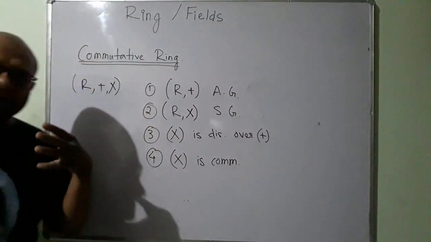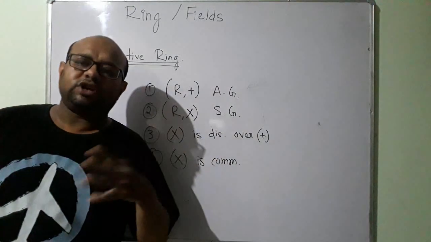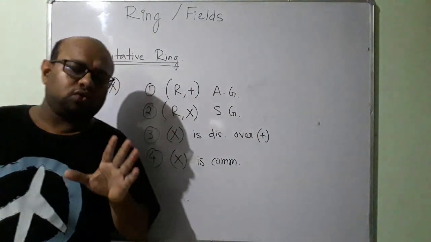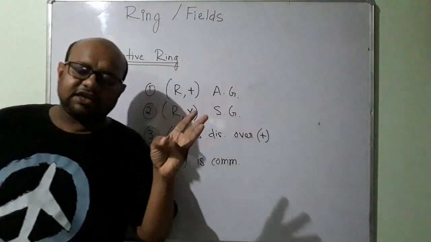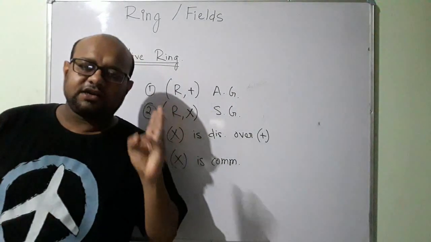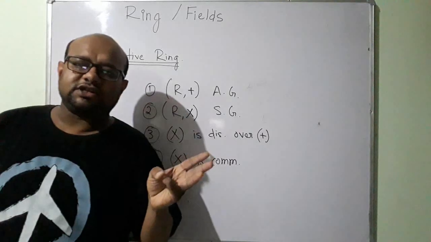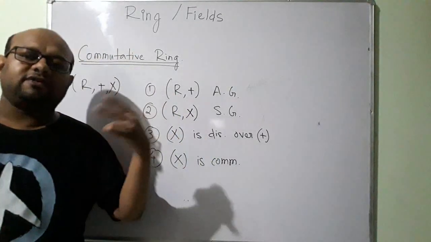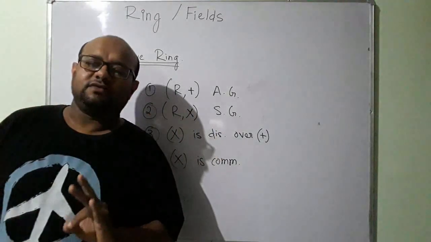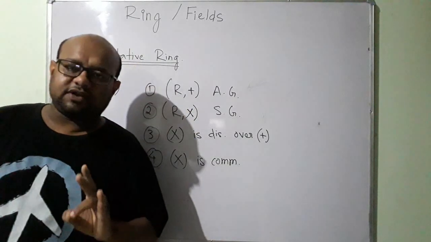And then commutativity is satisfied. So an identity is not necessary under multiplication, and every element need not have a multiplicative inverse.